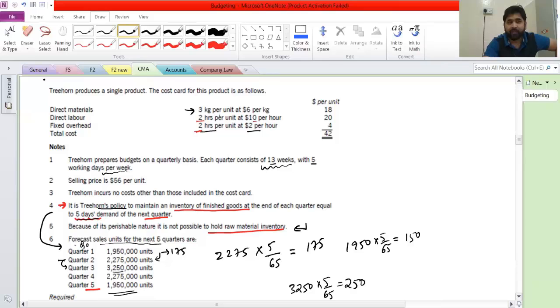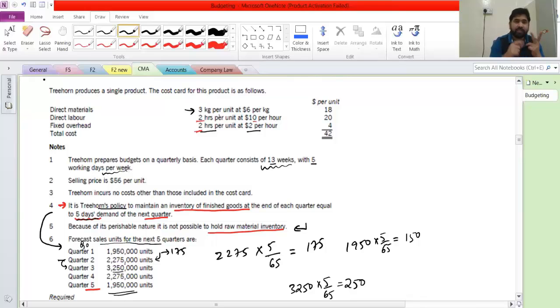First of all, forecast sales. So you want to have these numbers, right? 19502275. Now this is the sales. From where, how did you get these numbers? Fine. Now we'll be talking about the theory of budgeting. How do we get these numbers, from what math and what procedure is to be used?